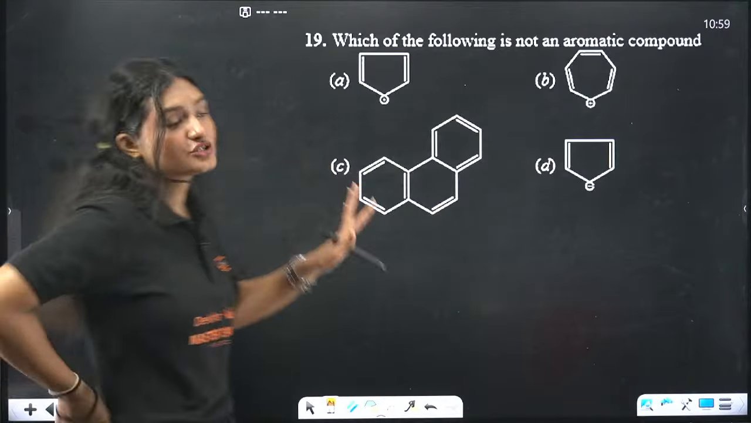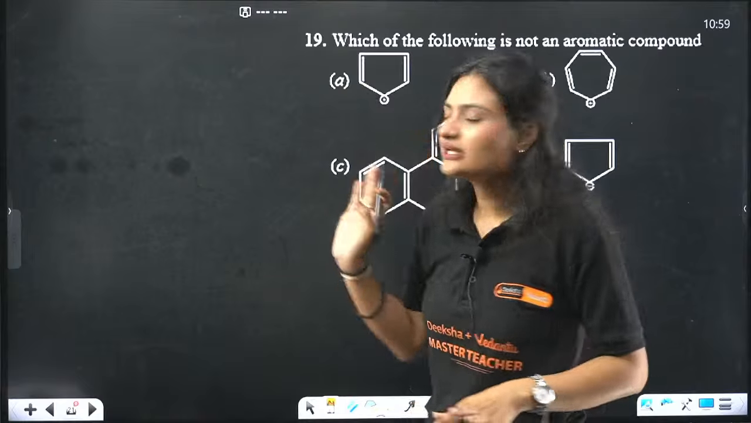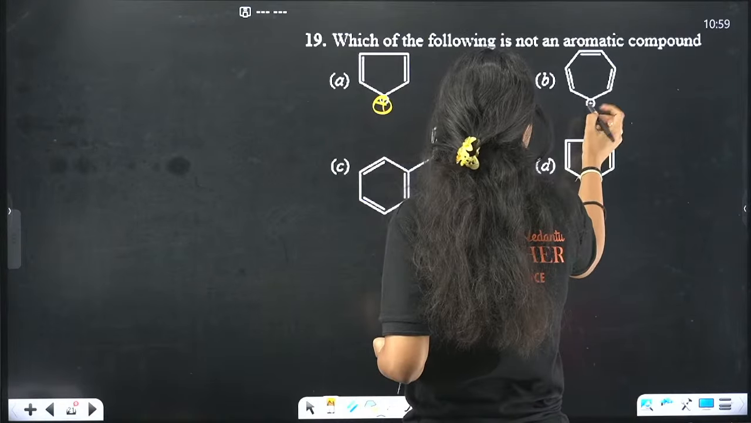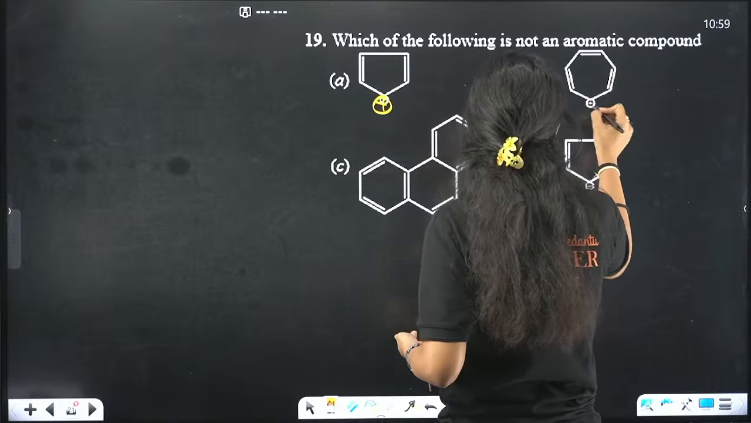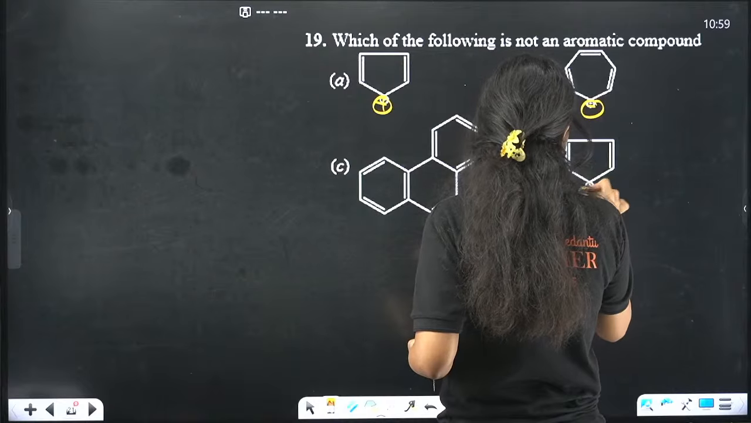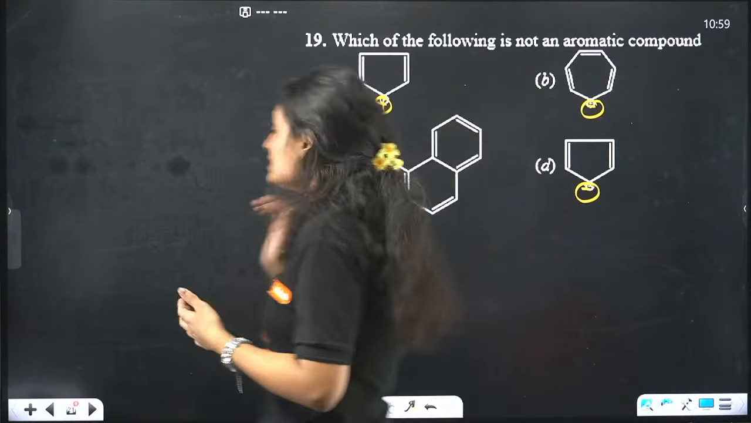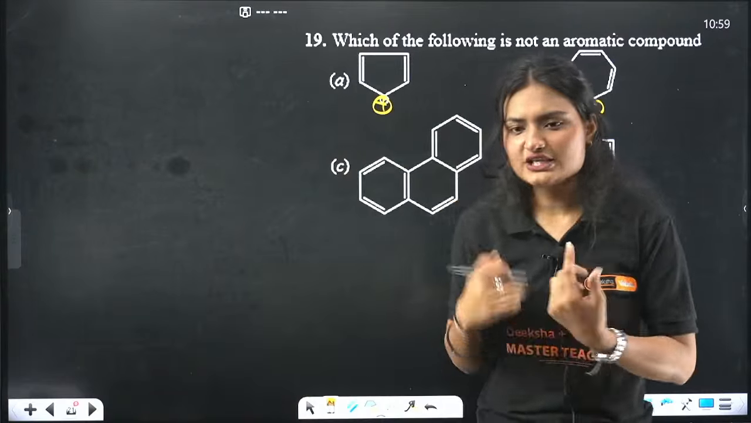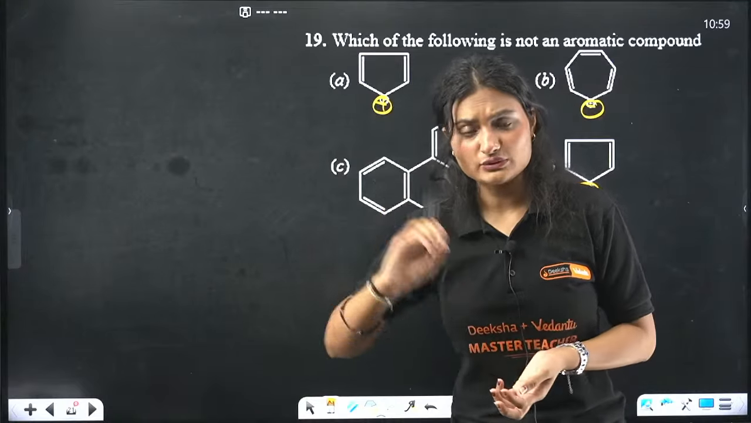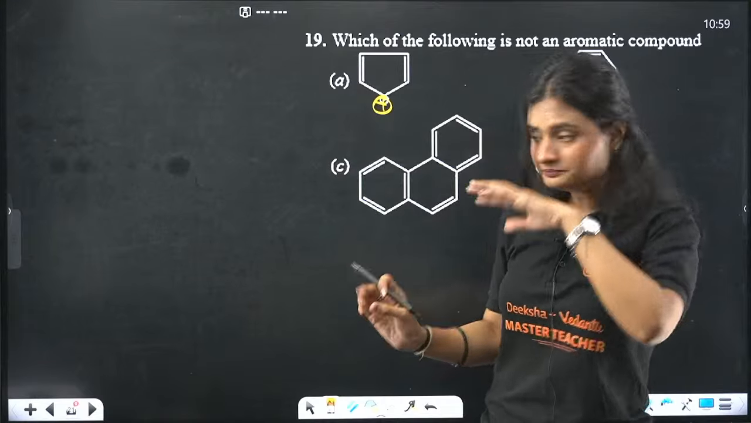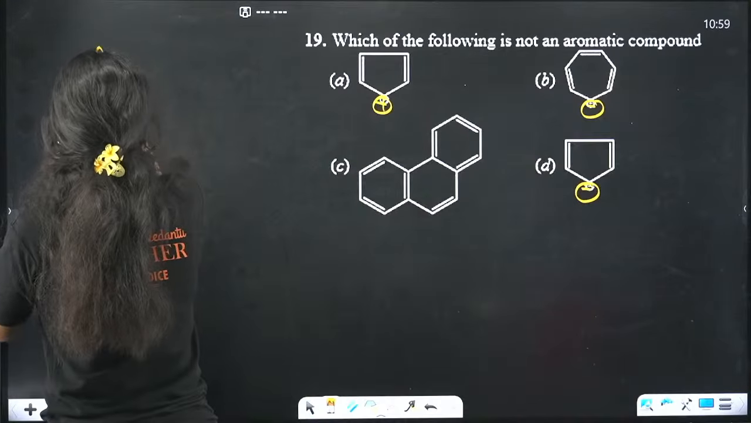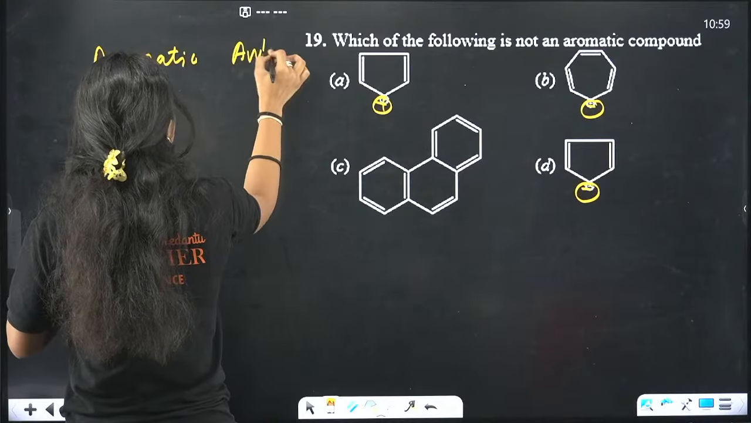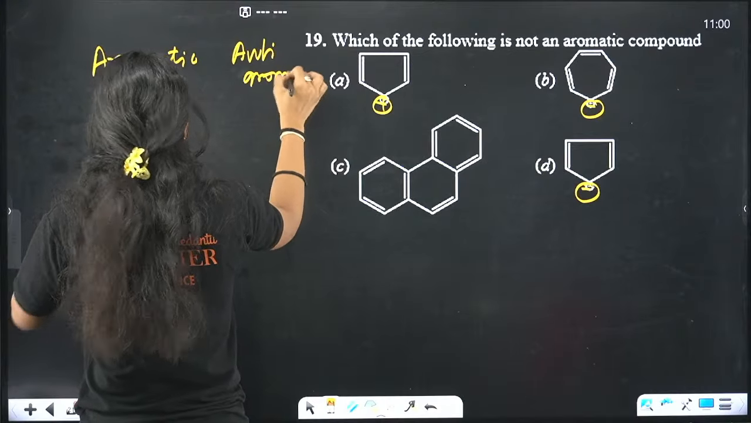Which of the following is not an aromatic compound? Now in this one, I'll clear your diagram a little bit. This is plus. This is 3, 4, 5, 6 minus 3, 4, 5, 6. This is also minus. Okay. Now you tell me which of the following is not an aromatic compound. So firstly, you should have a criteria. What is aromatic? What is non-aromatic, right? So we have aromatic and anti-aromatic. These two are really important.